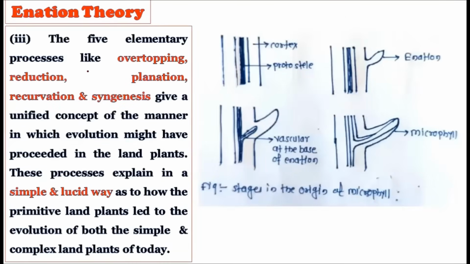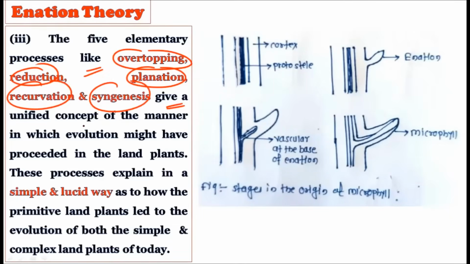Now see, the five elementary processes we studied in the last lecture, that is overtopping, reduction, planation, recurvation, and syngenesis, give the unified concept of the manner in which the evolution might have proceeded in the land plants. In the last video lecture we were also convinced that all these five processes best explain how the various structures in the pteridophytes evolved. In a very simple way, it can explain how the earlier primitive pteridophytes may have got converted into the modern day pteridophytes, and how the evolution of land plants takes place.